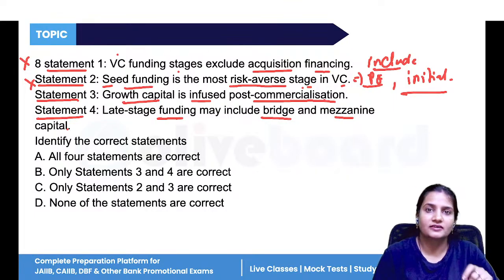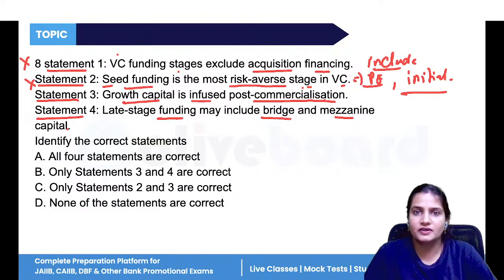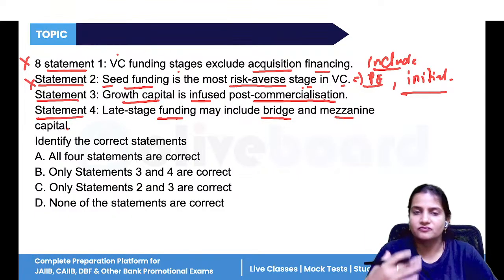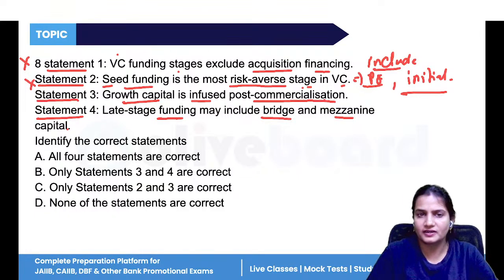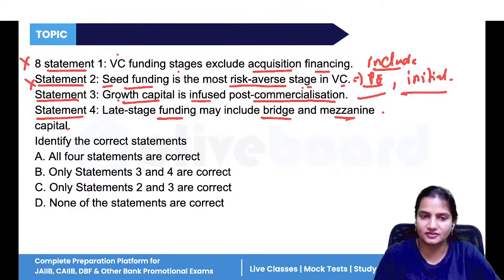Now your product is ready to reach different customers in the market, then such type of funding is provided for the growth capital. When you want to launch a product in foreign countries, when you want to launch your product in different regions, then growth capital is required. Yes, this is correct. Now, late stage funding, it includes the bridge finance, the mezzanine finance. Yes, this is also correct.